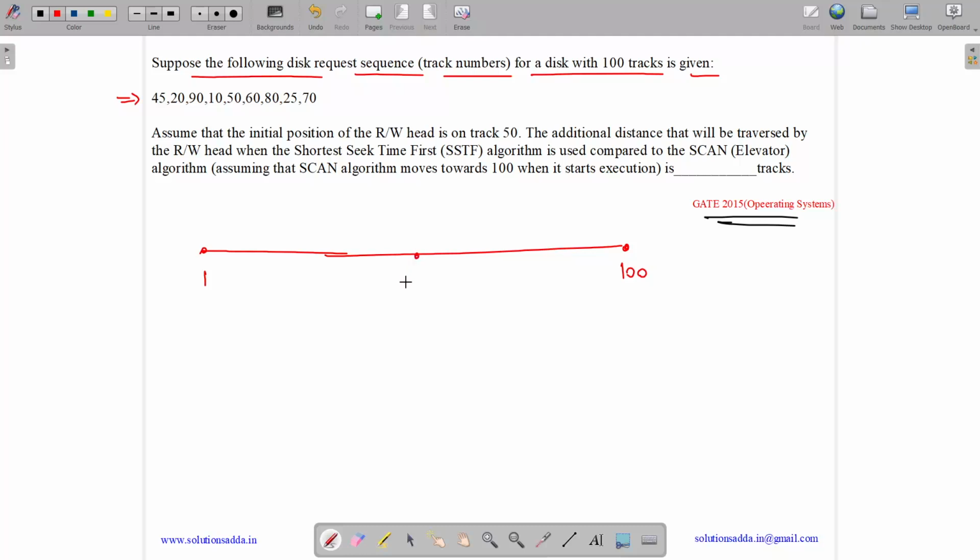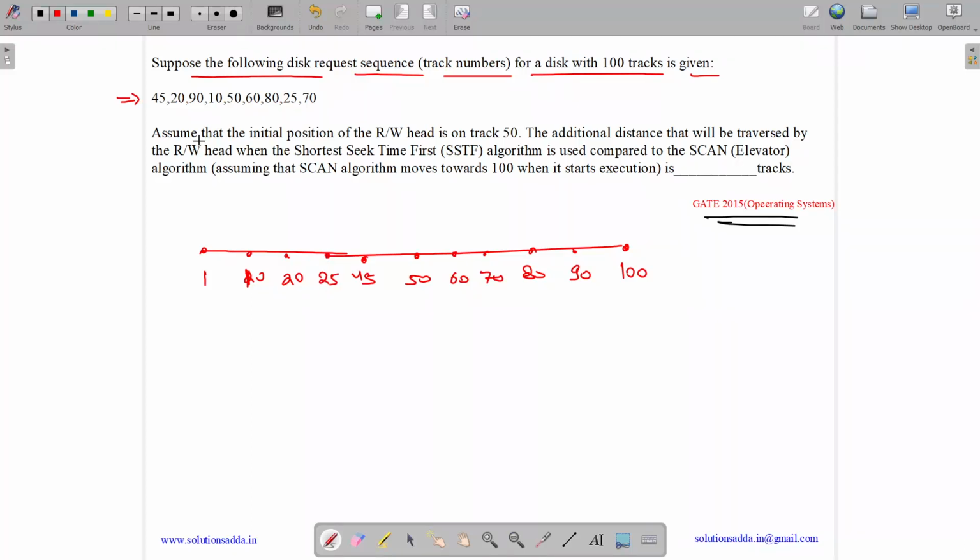So we have 50, 45, 20, we have 10, 20, 90, 80, 70, 60, 1, 2, 3, 4, 5, 6, 7, 8. 1 is left, 45 is done, 20 is done, 90 is done, 10 is done, 50 is done, 60 is done, 80 is done, we have at 25.